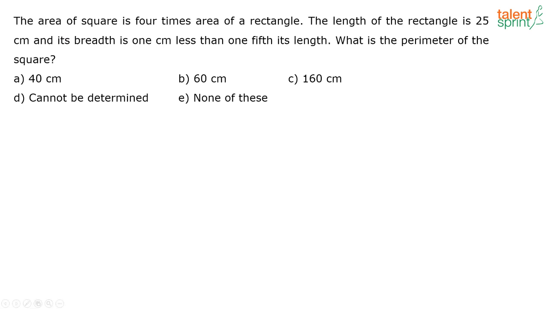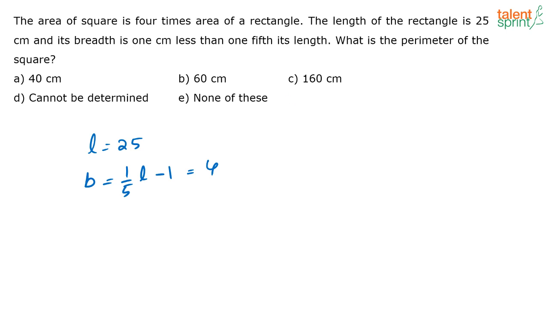Okay, so what is given here? Area of a square is 4 times the area of a rectangle. Length of the rectangle is given as 25 and the breadth of the rectangle is 1 centimeter less than 1/5 of the length, that is L by 5 minus 1 is equal to the breadth. So what is the breadth? L is 25, 25 by 5 is 5, 5 minus 1 is 4. So length is 25, breadth is 4.